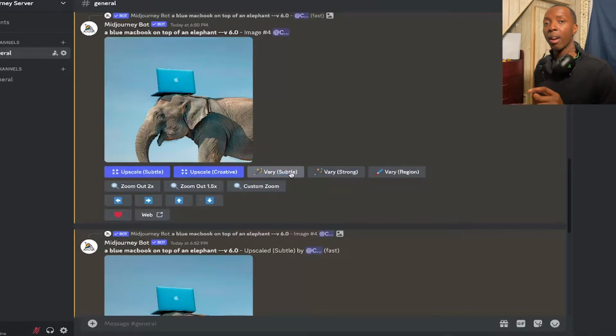Then you have very subtle and very strong. All this means is they're going to make variations of the image. Now, very subtle means that it's going to be very subtle. Sorry guys. But it's going to be very subtle, meaning that the changes are going to be very slight, but there's going to be some changes, and you're going to notice these ones unlike the other ones. And then very strong is going to be much more noticeable whilst trying to still keep the same concept at play. So we're going to click very subtle.